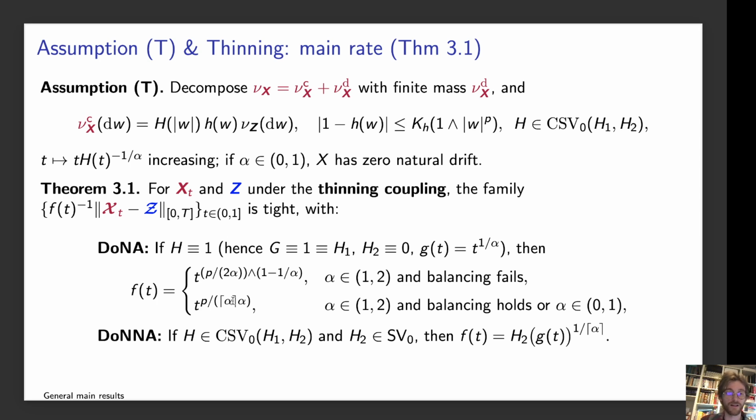And of course, this depends on alpha. So if instead we're in the domain of non-normal attraction and H is of controlled slow variation, where H2 is slowly varying, then our rate F is now slowly varying.